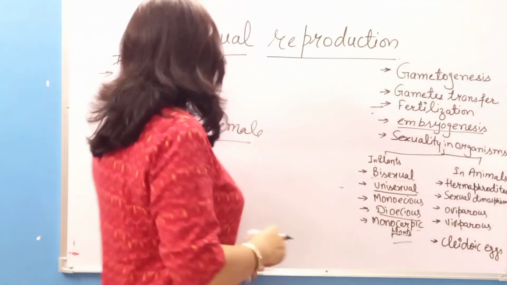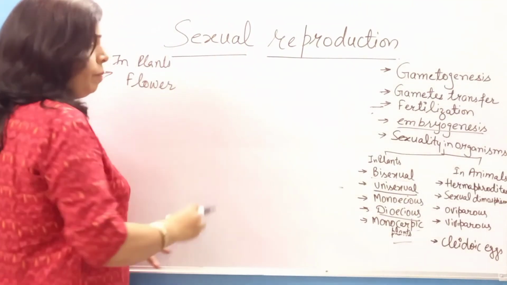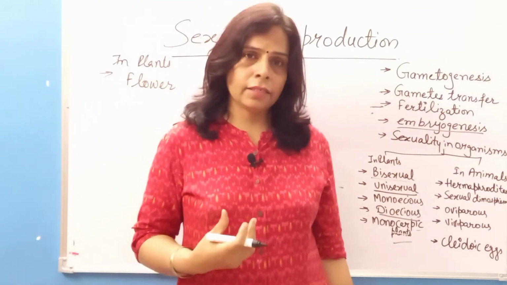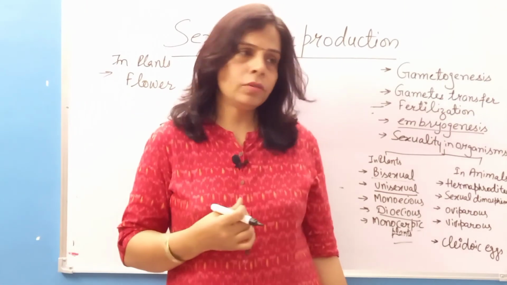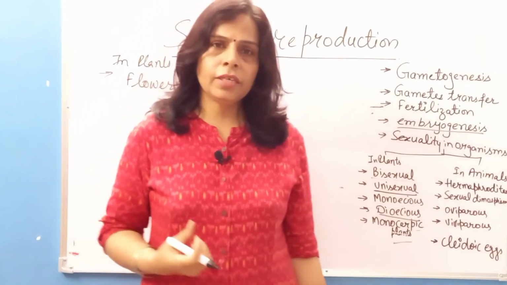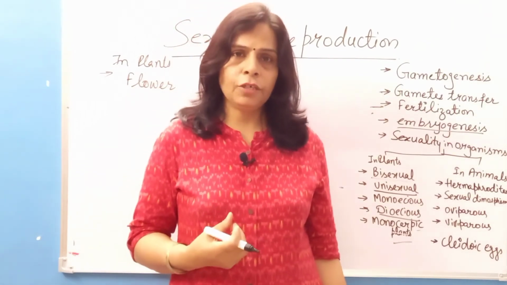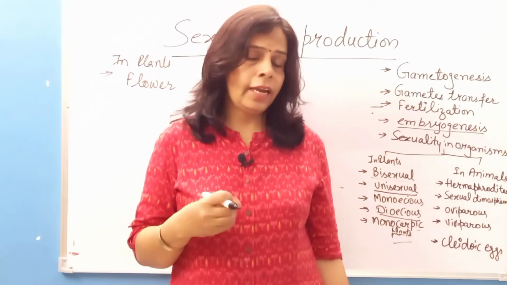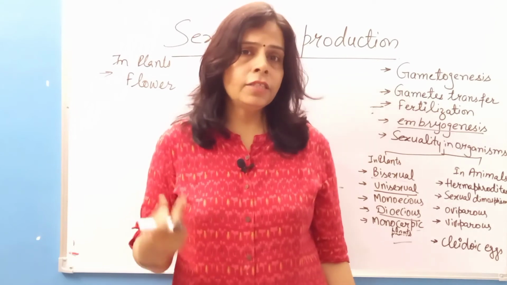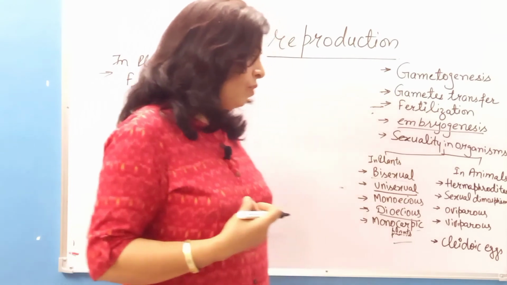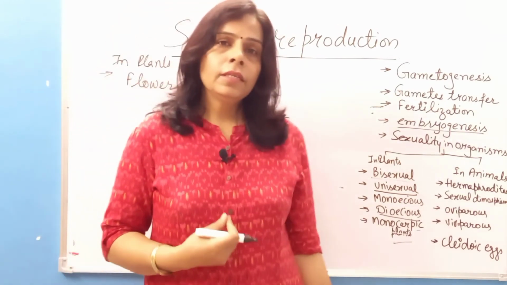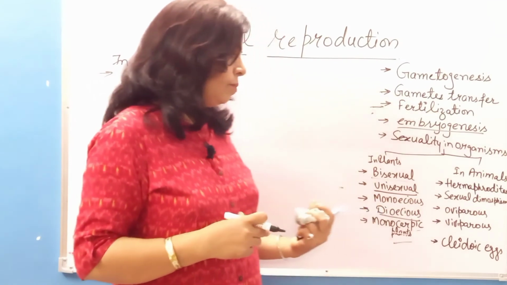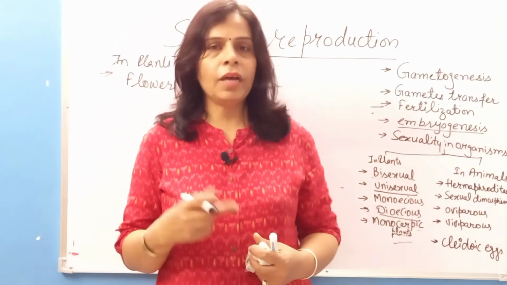Then, what are oviparous animals? Some of the animals produce eggs. In human beings the egg is produced by ovulation, but a human female gives birth to the baby. But if I am talking about birds, the baby hatches out from the egg.